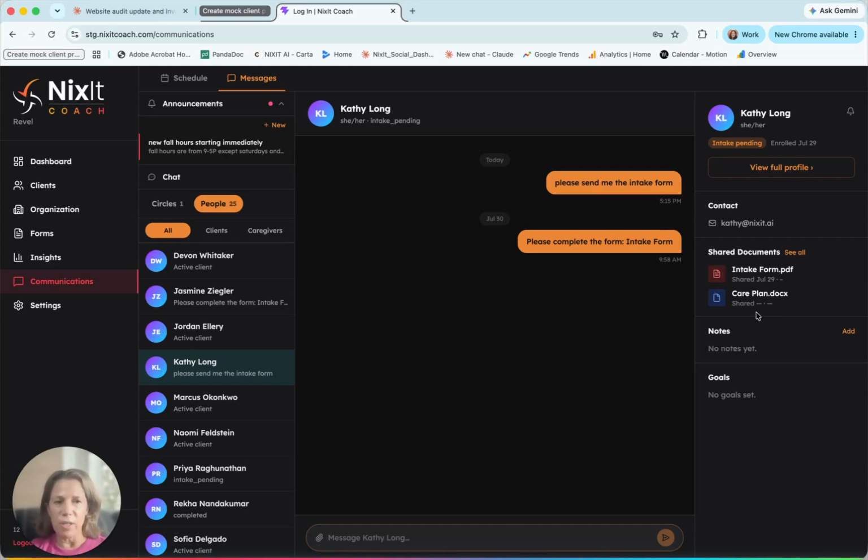You can also see what the shared documents are. So I sent out an intake form, and we also have shared our care plan, so you know what you shared with them. Any little extra notes that you want in the communications portal, you can put right here, and they'll save it, and then you can have it for whenever you need to communicate, such as their pronouns or something you want to really call out to make sure that you remember it and it's part of your communication.